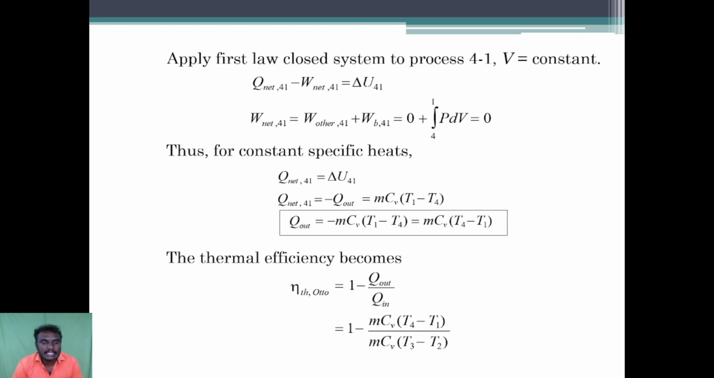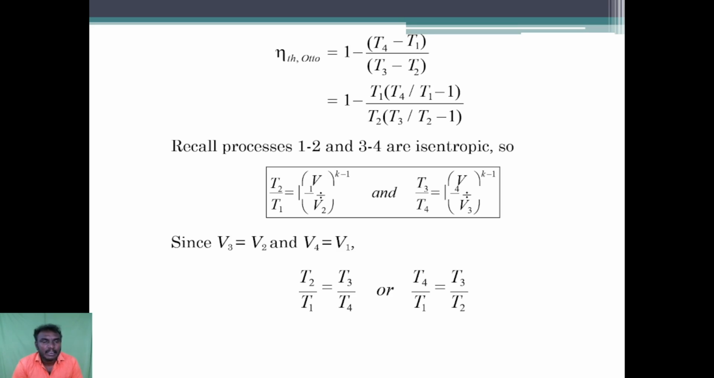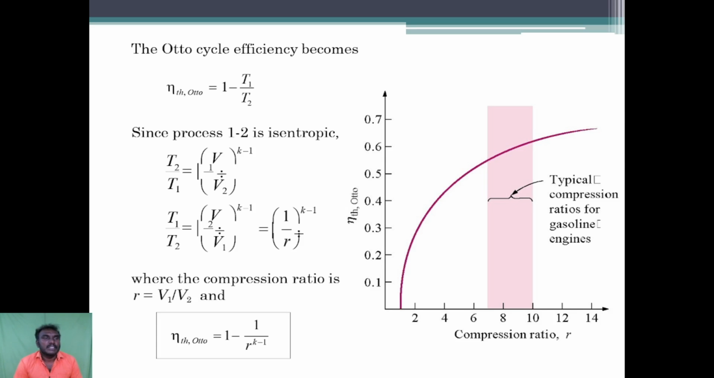The thermal efficiency becomes eta thermal is equal to 1 minus Q out divided by Q in. Recall the processes 1 to 2 and 3 to 4 are isentropic processes. So, volume V3 is equal to V2 and V4 is equal to V1. So, the final Otto cycle efficiency becomes 1 minus T1 divided by T2.